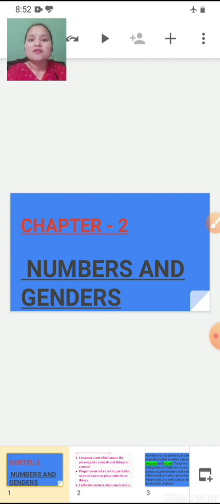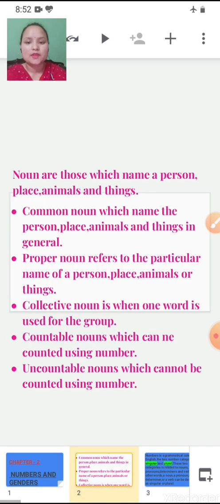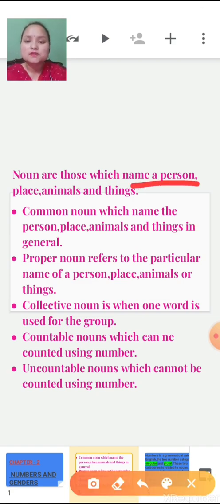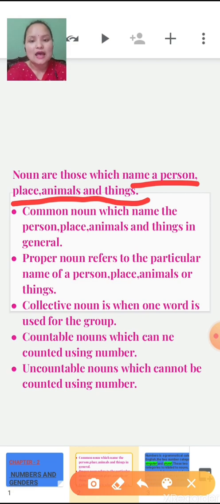So, children, in our previous video, we have discussed nouns and different kinds of nouns. I hope you all remember. So, before we start our new topic, let's quickly revise. Nouns are those which name a person, place, animals and things.